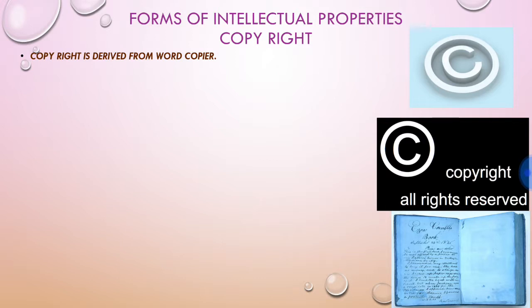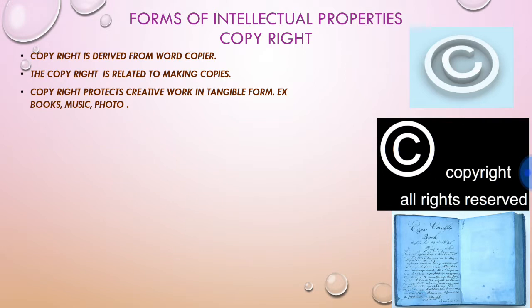It means making more copies from one copy. Actually, this copyright is related to making copies, as I have already told you. See, copyright protects the creative work in a tangible form. It may, for example, be books, music, photos.